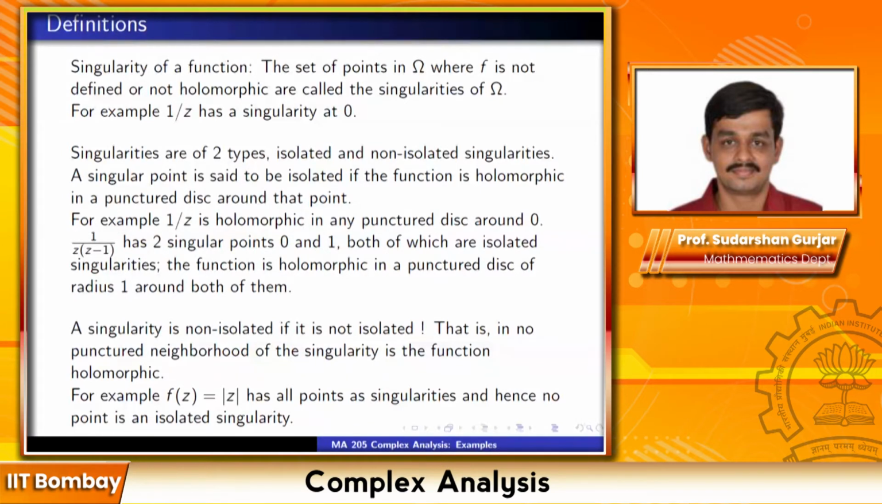See, look at the first line. The set of points in omega where f is not defined or not holomorphic are called the singularities. Two possibilities: either it's not defined at that point. The function always has a domain of definition, defined on some open set omega. I may remove 500 points from omega, and at those points I have singularities because I have not defined the function there. I have only defined it on omega minus those 500 points. So it's either that the function is not defined at the point, or if it is defined, it's not holomorphic.